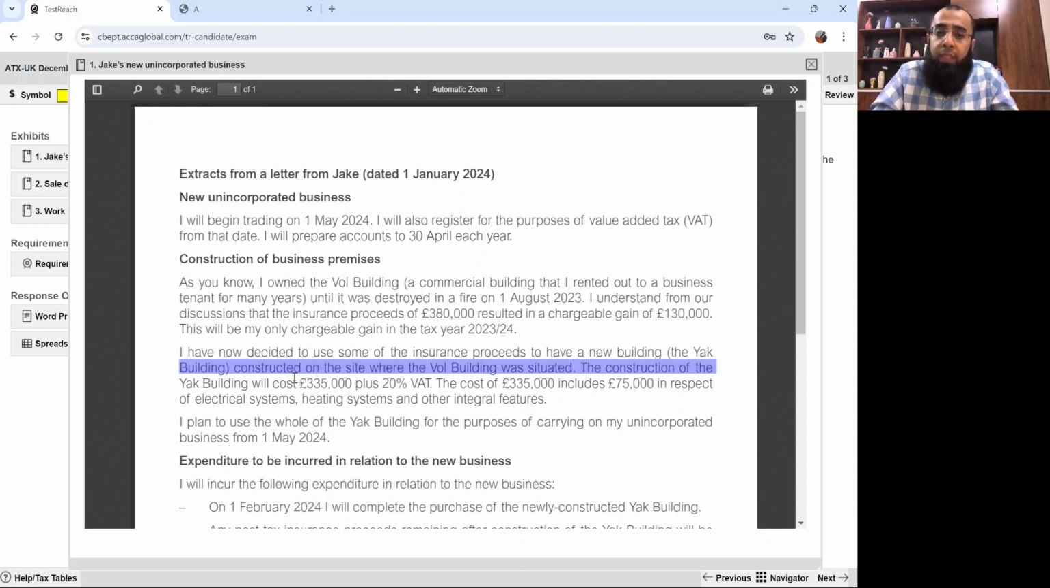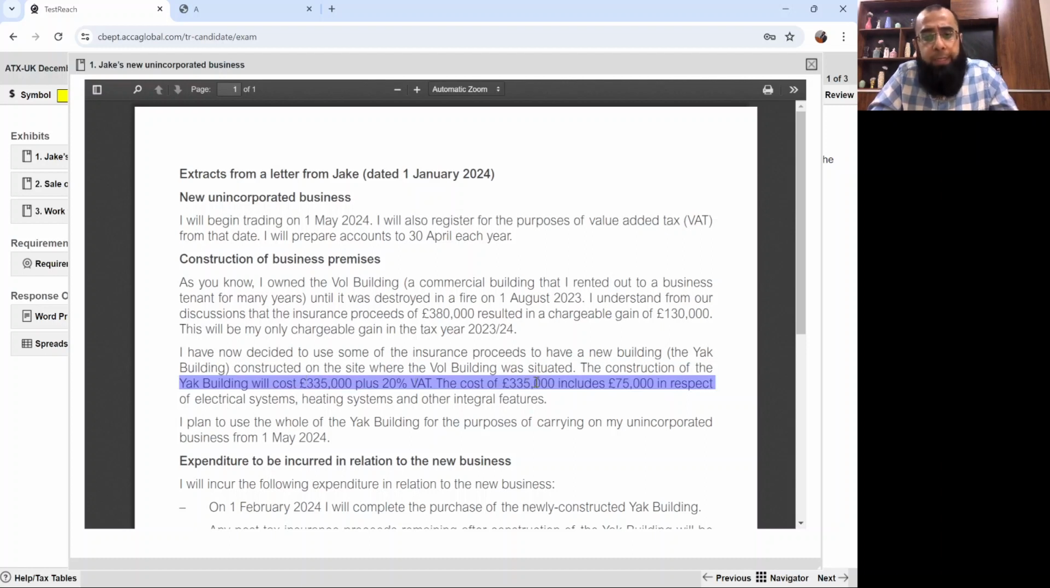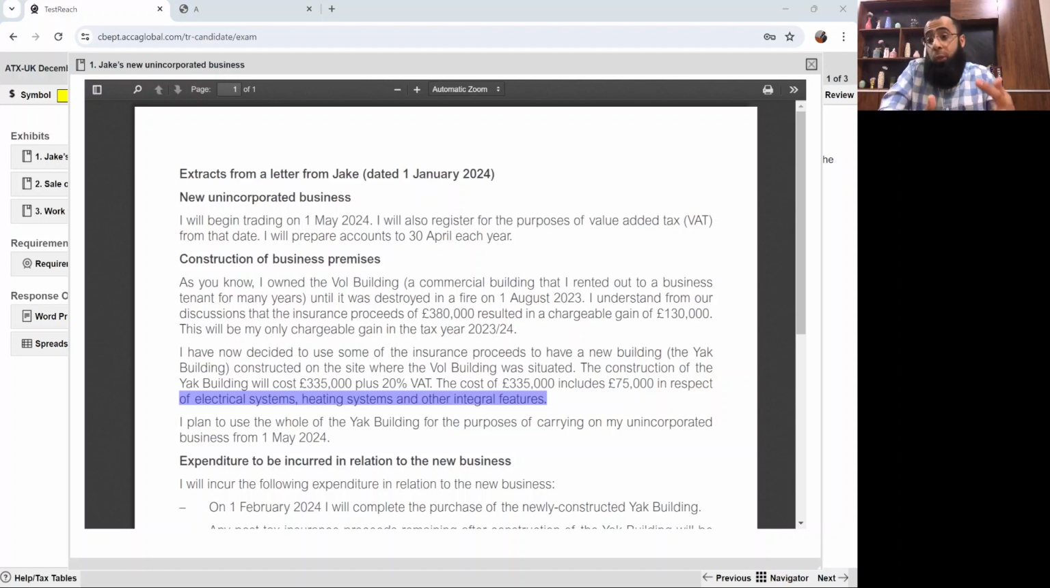The construction of the Yak building will cost £335,000 plus 20% VAT. The cost of £335,000 includes £75,000 in respect of electrical systems, heating systems, and integral features. Now, as per my knowledge, what I can relate here, obviously, my detailed knowledge is much greater. My remembering of rules is better than you guys, but still, you also have to develop this ability.